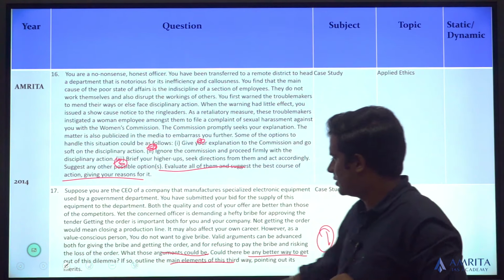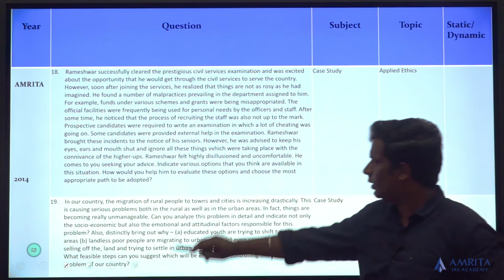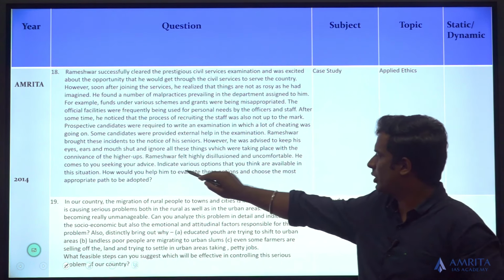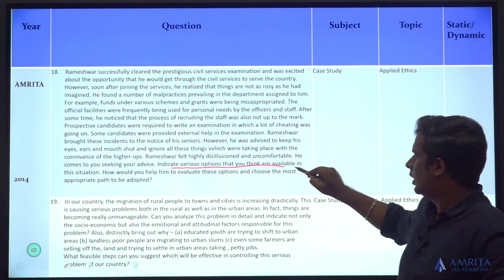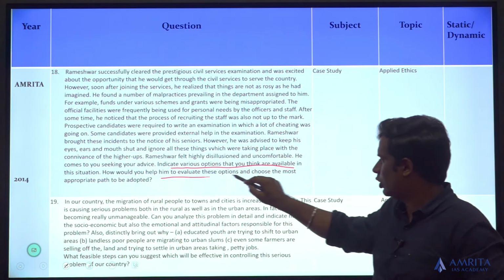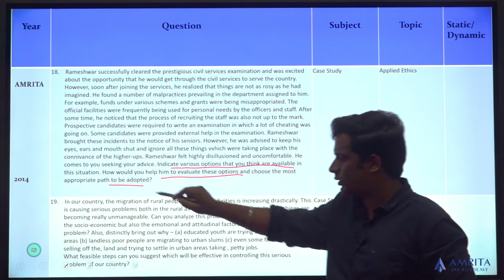1, 2 questions. So again, this is with regards to how Rameshwar asks about the various options, and you have to give the various options, and you have to evaluate the options and choose the most appropriate path.